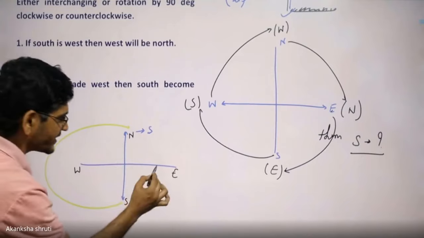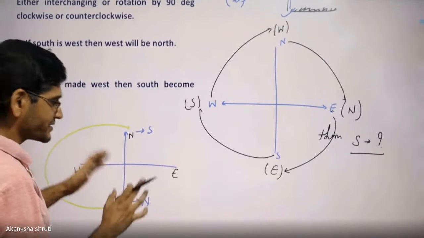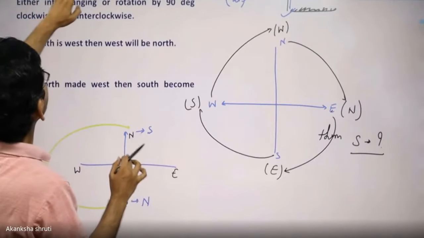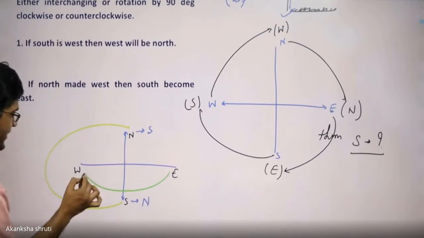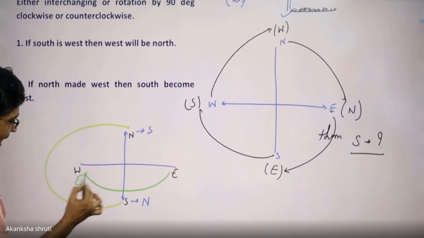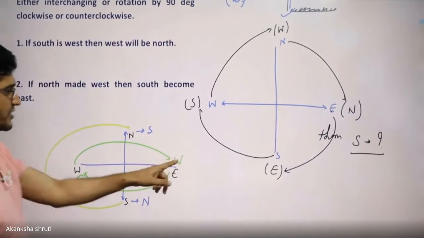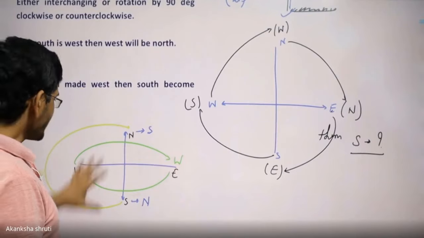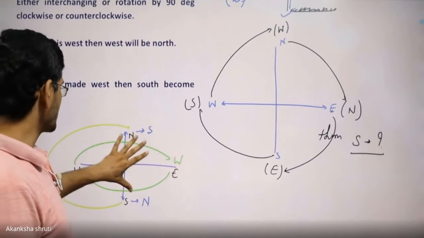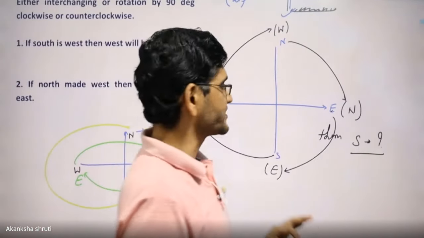Wherever the 180 degree rotation of this vertical axis is occurring, at the same time a 180 degree rotation of this horizontal axis will also occur. So this east will come here and this west will go here. Okay, so this will be the new name. Now, this way the rotation is another important concept based on which questions are asked. So the concept is only this much.